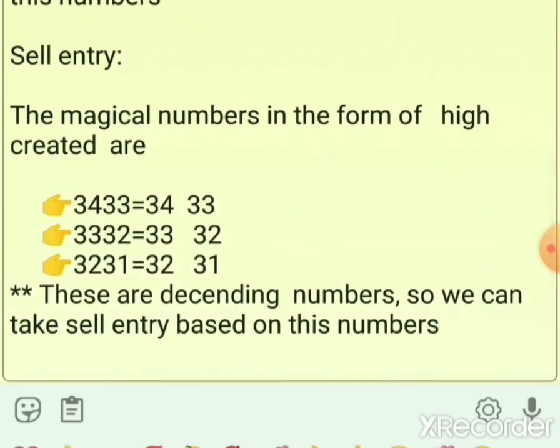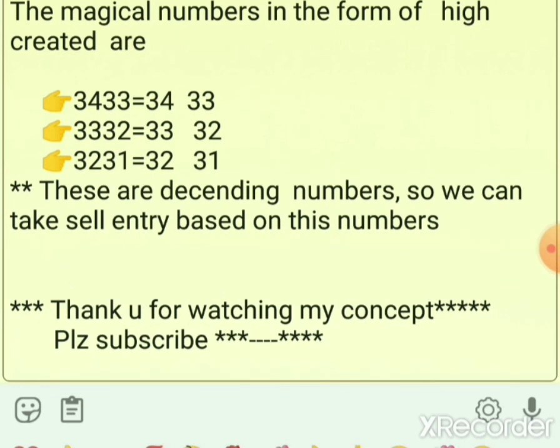Next, the sell entry. The magical numbers in the form of high created are 3433, 3332, 3231. These are the descending numbers. So we can take a sell entry based on this NST concept. It is very easy to identify these numbers, but we wait for 3 minutes after high created or low created. That is the must-note-down point. This is a very crucial point for us.